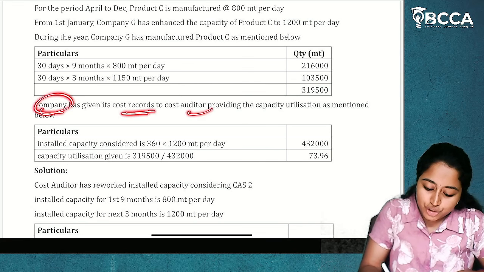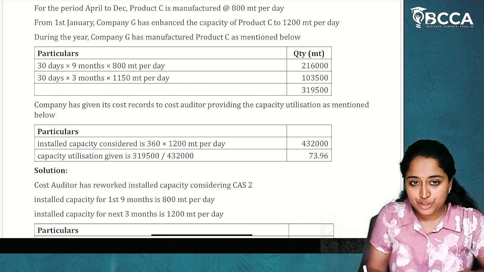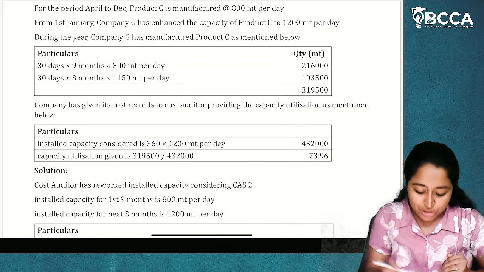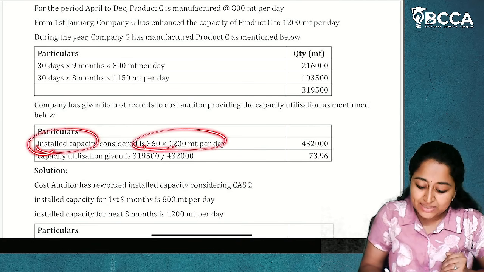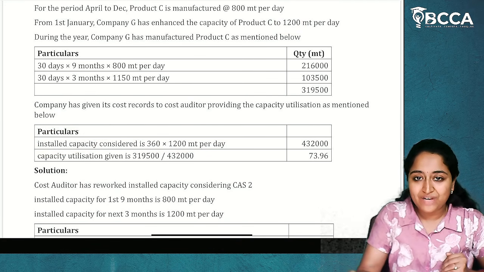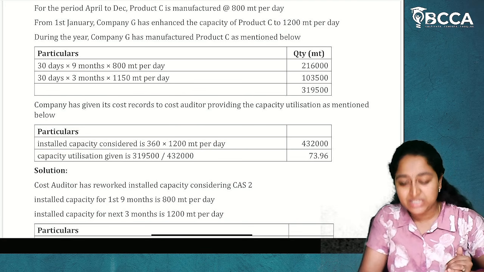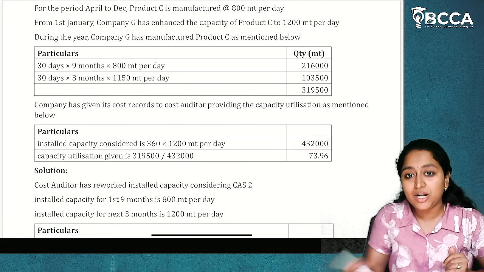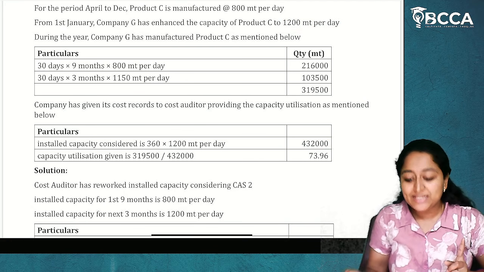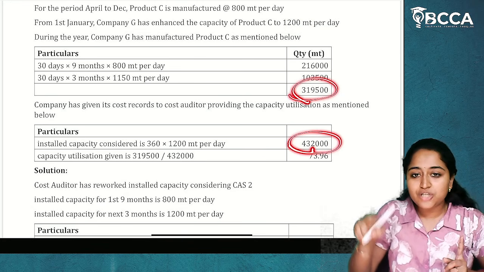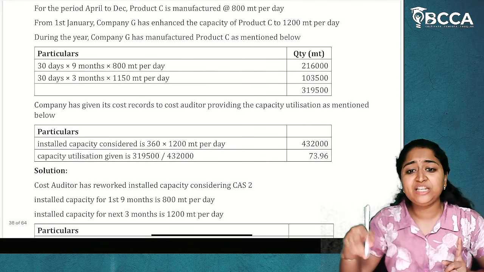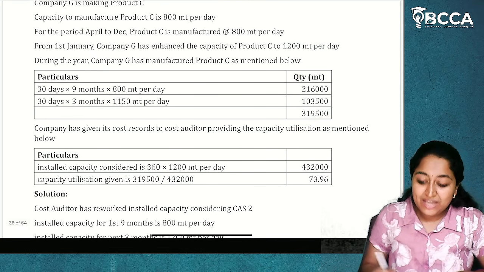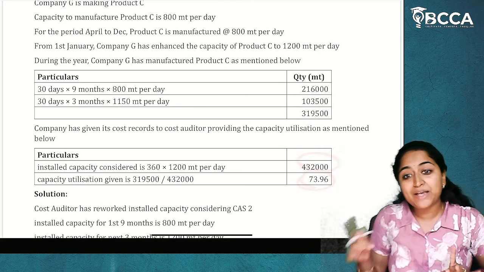The company has given its records to the cost auditor providing the capacity utilization. So what is capacity utilization? They have derived installed capacity first. Installed capacity is considered as 360 into 1200. I have considered it to be 360 days, so 360 days into 1200 MT per day. This is installed capacity. Now capacity utilization is actual divided by installed into 100, which is 73.96. They have already given us actual, installed, and the capacity utilization also.